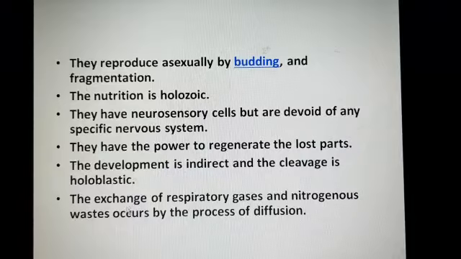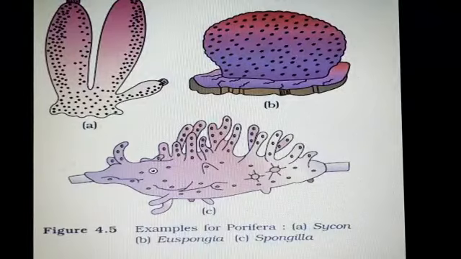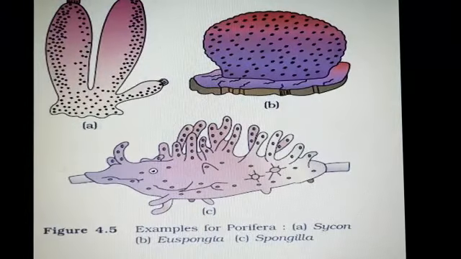The exchange of respiratory gases and nitrogenous waste occurs by the process of diffusion, because no specific organ or tissue is there, only a cellular level of organization. So for exchange of gases, there are no special organs, and with the help of diffusion they release nitrogenous waste. Examples of Porifera are Sycon, Euspongia and Spongilla. Student, mainly Porifera habitat is marine, but Spongilla is the only sponge found in fresh water.